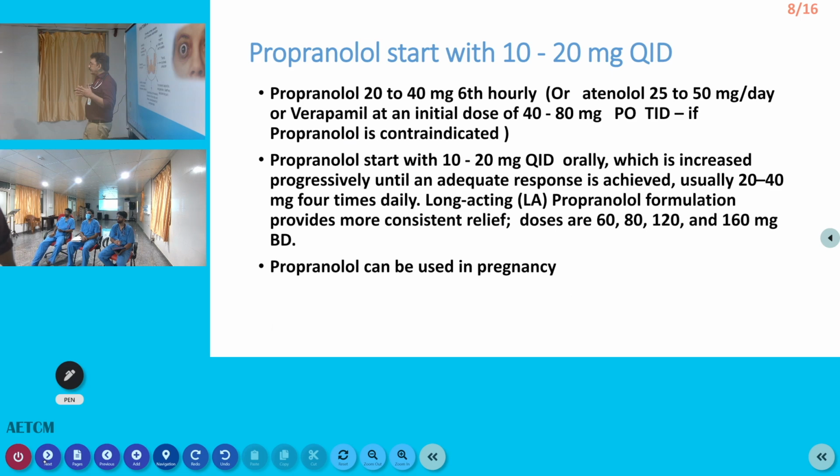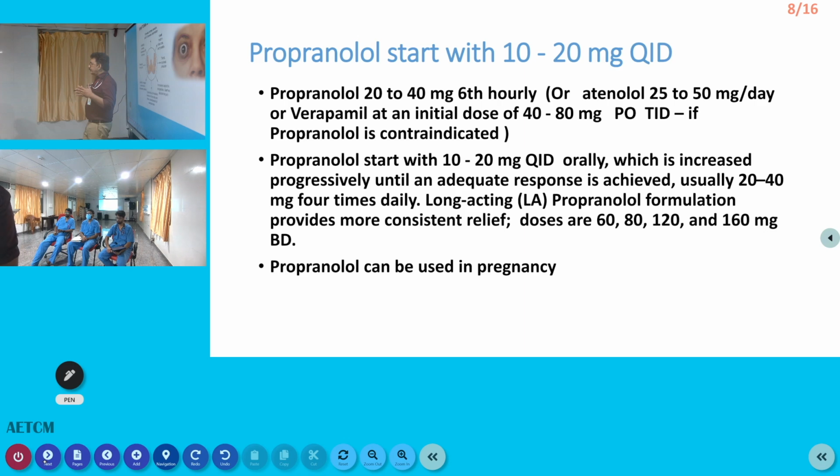Now, we have already told why we are starting propranolol: it can control the beta adrenergic overproduction, and we have already discussed that it can cross the blood-brain barrier. That's why we are using propranolol. But other beta blockers also have similar activity. Only the anxiety part and the neuronal problem cannot be treated with other beta blockers.